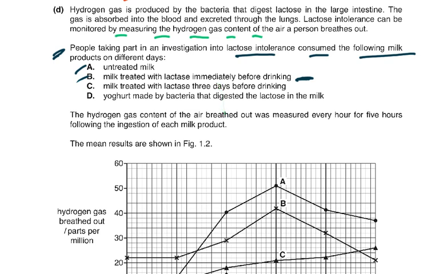And then D was yogurt made by bacteria that digest the lactose in the milk. That's why the lactose is converted to lactic acid in the milk. So yogurt made by bacteria that digested the lactose in the milk. The hydrogen gas content of the air breathed out, which means exhaled air, was measured every hour for 5 hours following the ingestion of each milk product. The mean results are shown in figure 1.2.